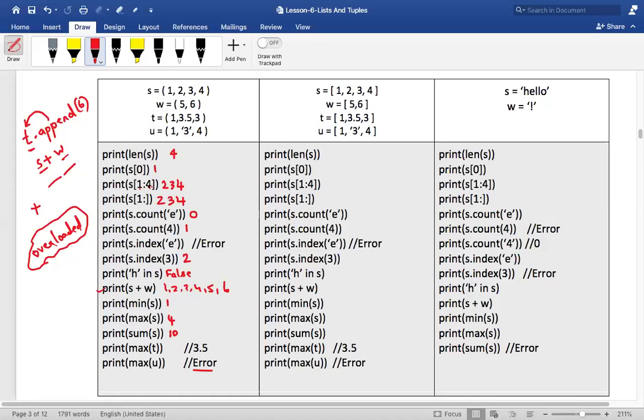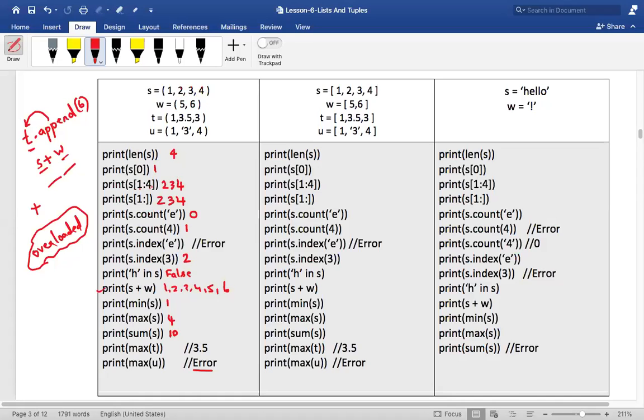Is that okay? 2, 3, 4 is the output. Starting from 1, go till 4. But 4 is anyway not there. So it means 2, 3, 4, that is indices 0, 1, 2, 3. Correct? Is this clear, my dear friends? I'm not going to repeat once again, so please tell me now itself.